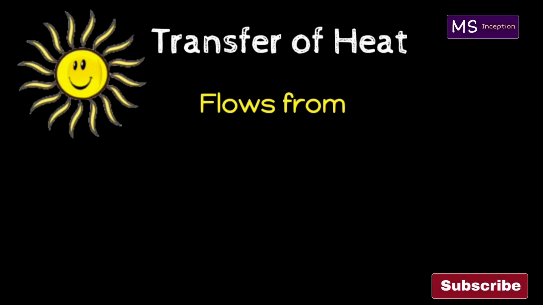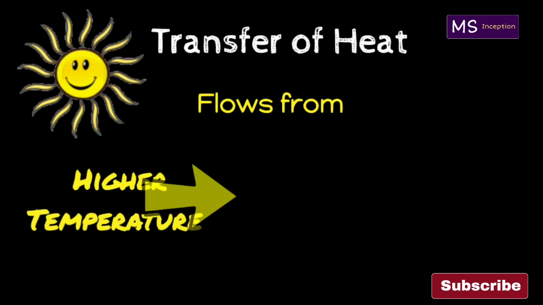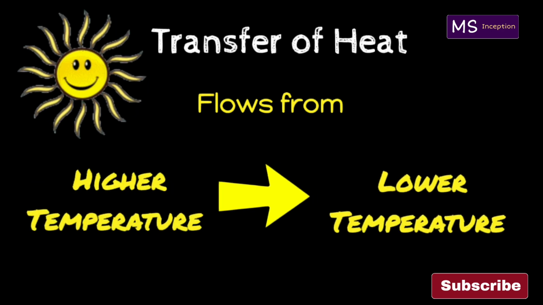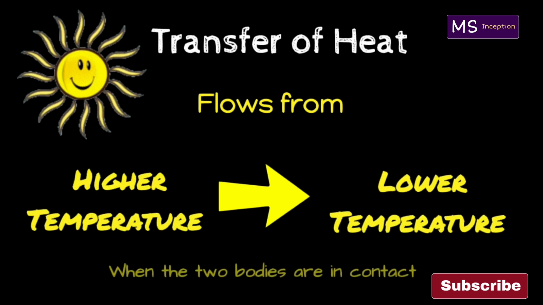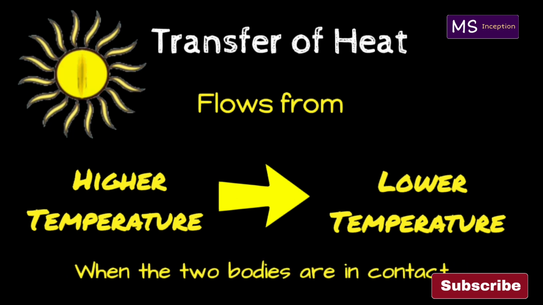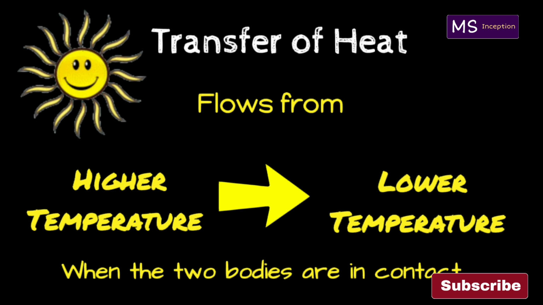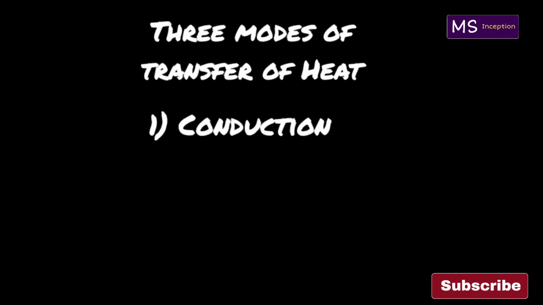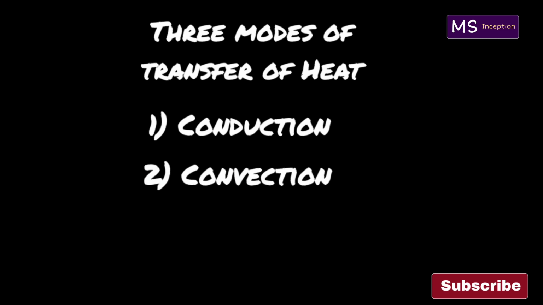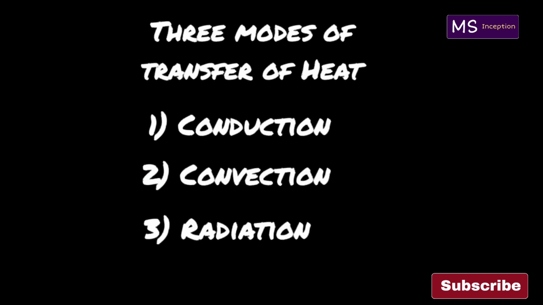Modes of transfer of heat. As we know, heat always flows from higher temperature to lower temperature when two bodies at different temperatures are placed in contact. The flow of heat will continue till both the bodies are at the same temperature. Basically, there are three modes of transfer of heat: conduction, convection, and radiation.